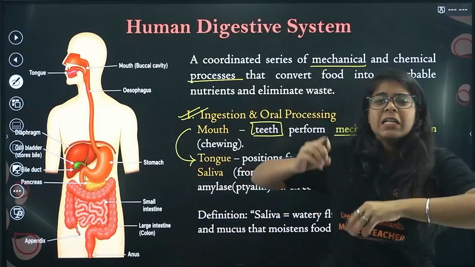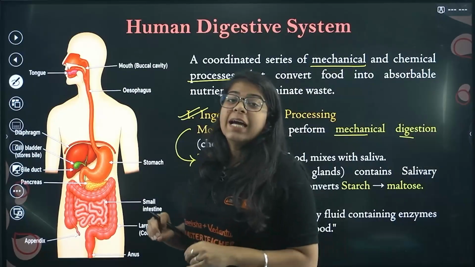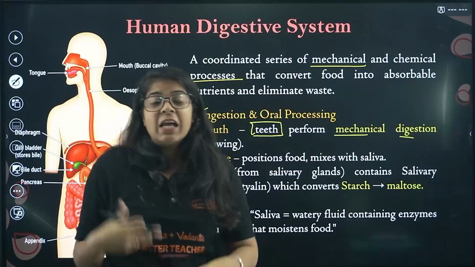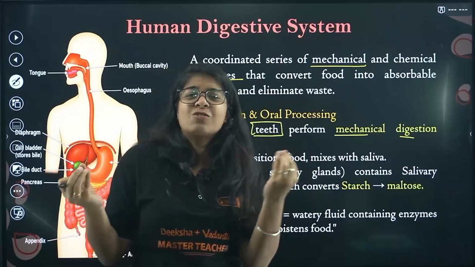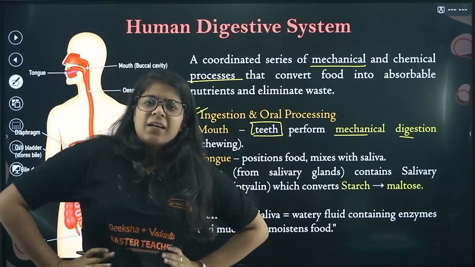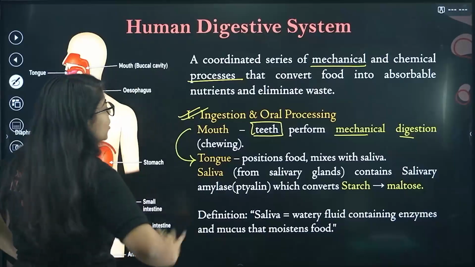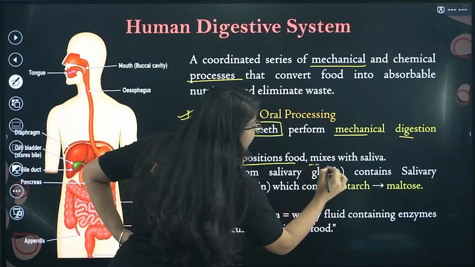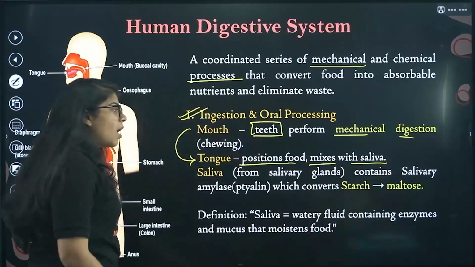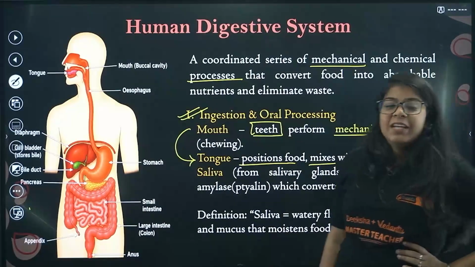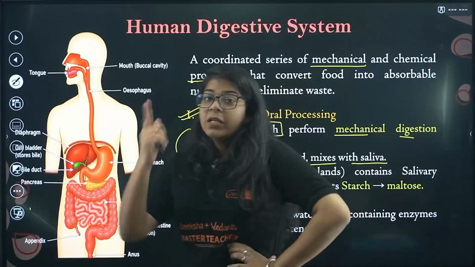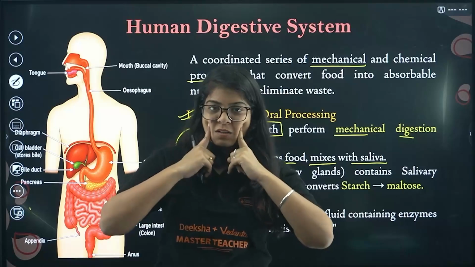There are so many taste buds present on our tongue that help us identify this is sweet, this is sour, this is spicy, this is too spicy, this is too sweet. There is nothing like too sweet, okay. So the tongue positions food and mixes it with saliva. What is saliva? Now bacha, we have salivary glands in our mouth, one here and one here.